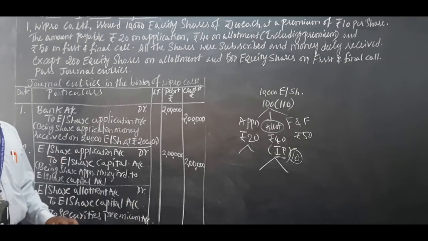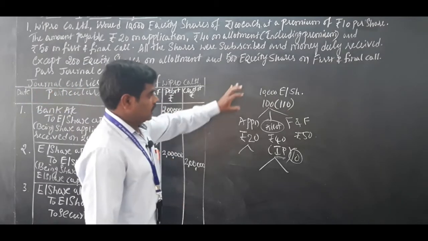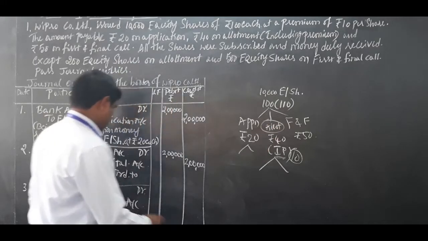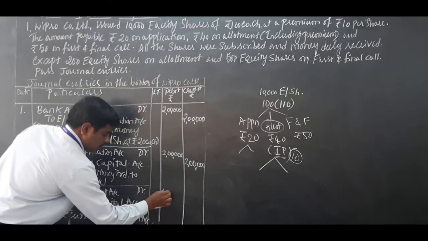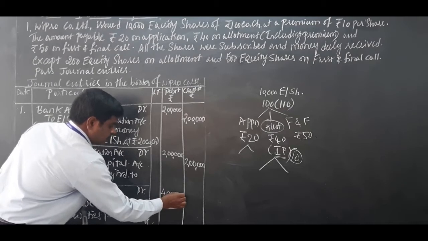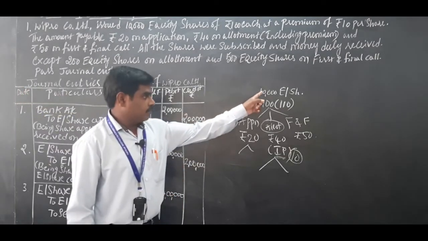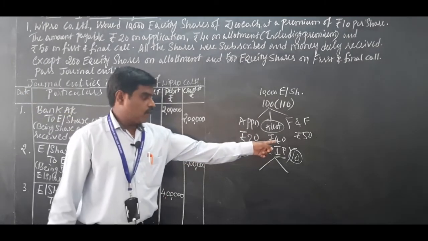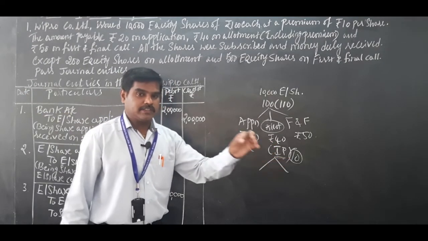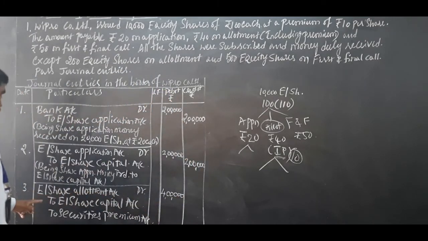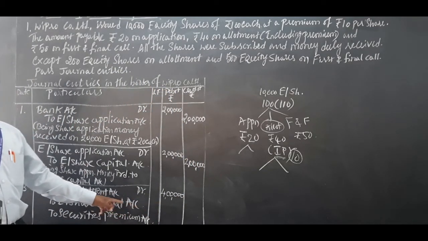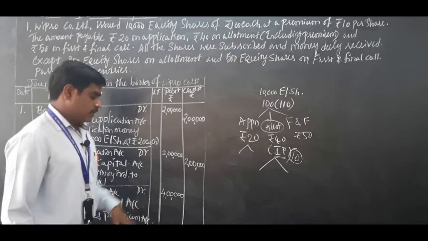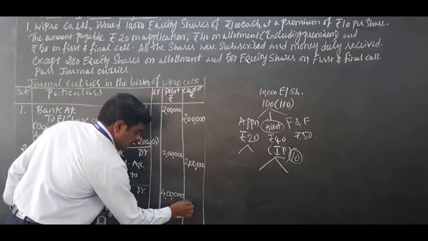Okay. Now be careful about the amount. 10,000 into 40, share allotment account debit 4 lakh rupees. Out of that 40 rupees, 10 rupees is premium, means 30 rupees will be transferred to share capital account. So 10,000 into 30 rupees, share capital account 3 lakh.